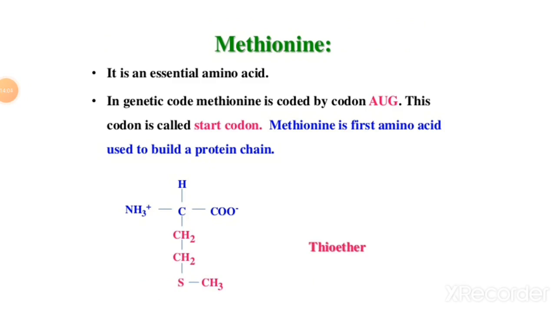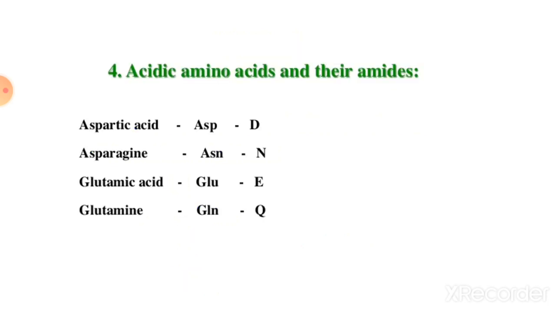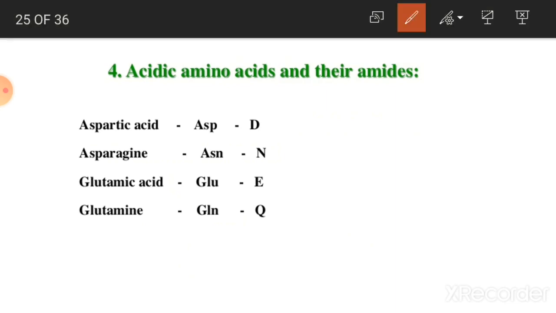In the genetic code, methionine is coded by the code AUG. This codon is called start codon. Methionine is the first amino acid used to build up a protein. Okay. Then next is acidic amino acids and their amides. First amino acid is aspartic acid and second is glutamic acid. And asparagine and glutamine are the amides of these amino acids.